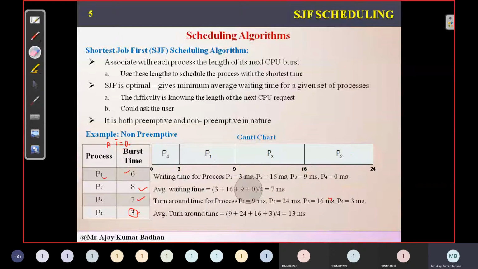So this is the way it works. This is what we call non-preemptive. You can see there is no preemption here. Once the process is allocated to the CPU, it performs its task and then comes out. There is no hold kind of scenario here.